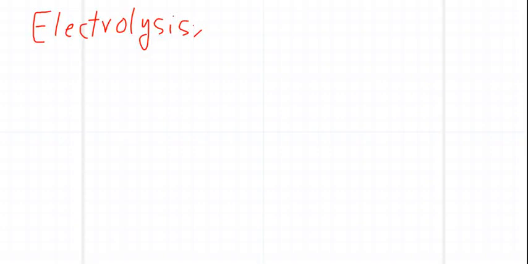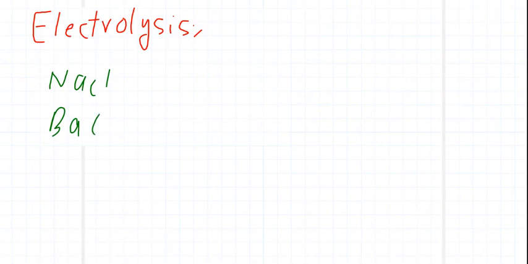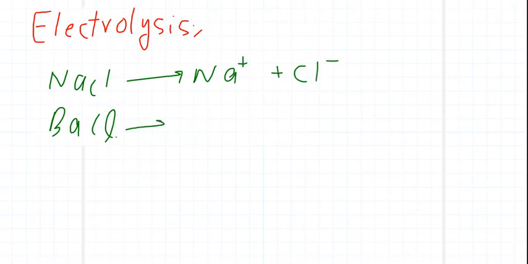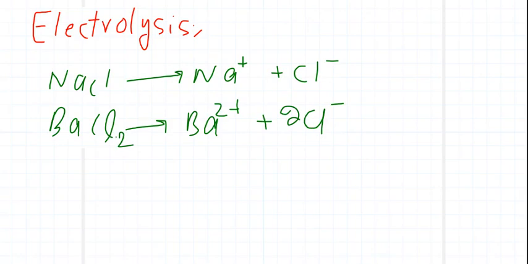And today we will learn what is electrolysis. Electrolysis means basically breakdown. For example, if we have an ionic compound like NaCl or BaCl2, when we put them in water and make a solution of them, or when we melt them, they break down into their ions, like Na+ and Cl- ions. Similarly, barium chloride will be converted into Ba2+ plus 2Cl- ions. So electrolysis means the breakdown of the ionic compound either when we dissolve it in water or when we melt it.